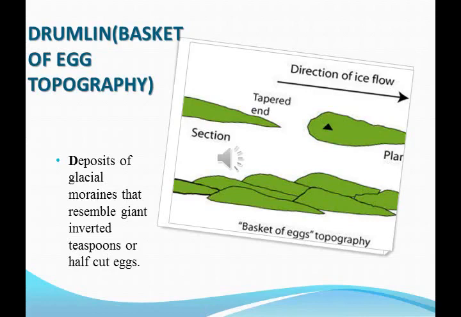You use a teaspoon in your home, no? If you keep that in an inverted position, how does it look? Like this in this picture. So it is called drumlin. It is also called basket of egg topography. It will look like a half cut egg, not like a full shaped egg. If you cut an egg into half, how does it look? Almost it resembles that only. So it is called basket of egg topography. So it is called drumlin.